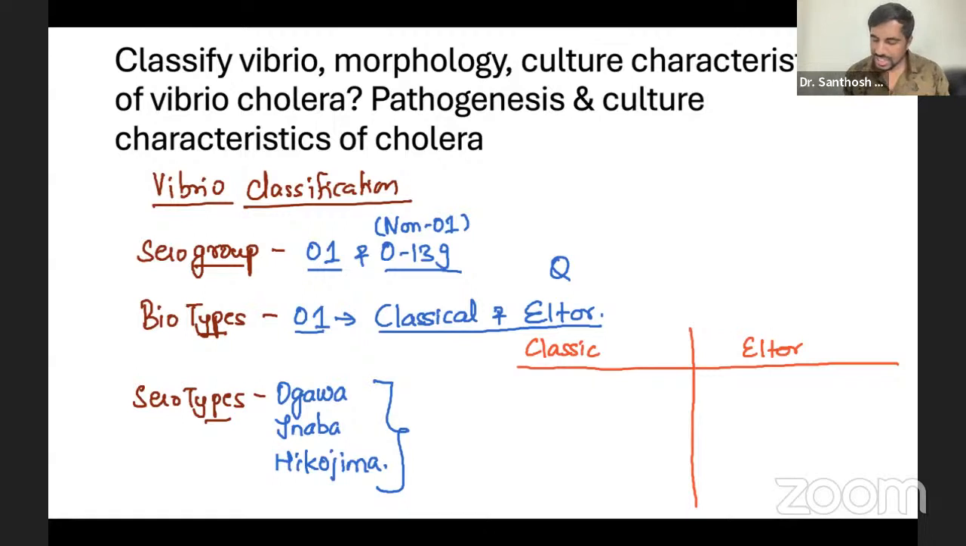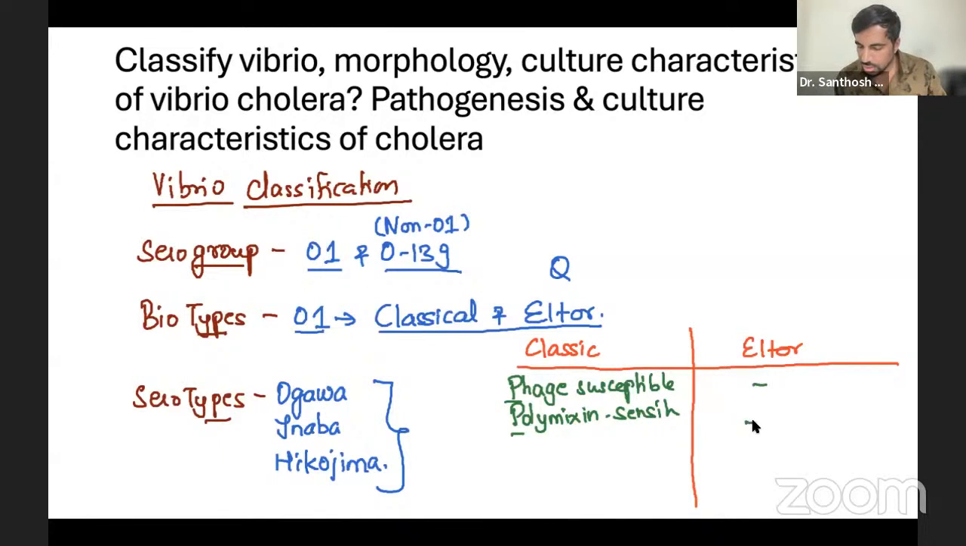First of all, the classical type. Remember, the classical type is phage susceptible and also polymyxin sensitive. Right? Two P's will come here. That's it. Okay. But El Tor is something else. This El Tor guy likes all non-vegetarian things. Let's remember like this. Vibrio, you remember as Vibha. Vibha is a girl, right? Vibha's boyfriend is El Tor.